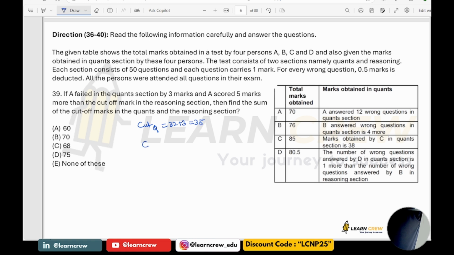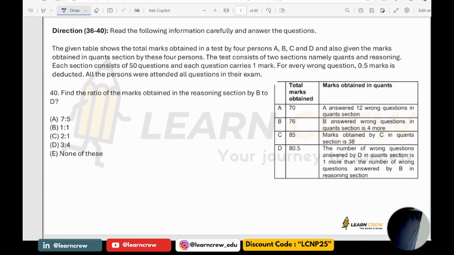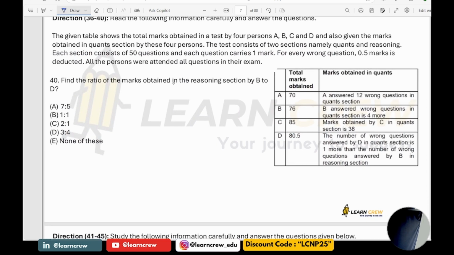Now, cutoff marks in reasoning would be 38 minus 5, which is 33. What is the sum of these two? Sum of these two would be how much? 68. Find the ratio of the marks obtained in the reasoning section by B to D. In reasoning, B and D scored 41, 41 only. Their answer is 1:1.